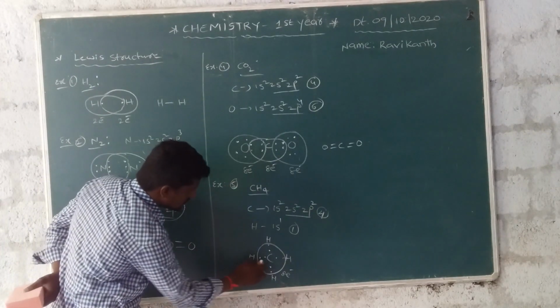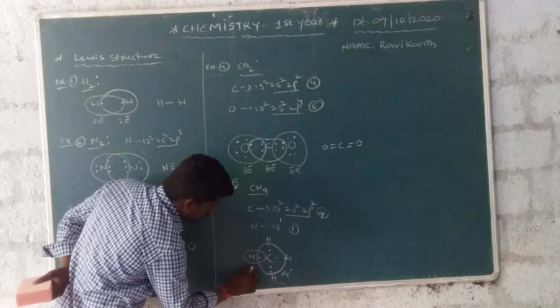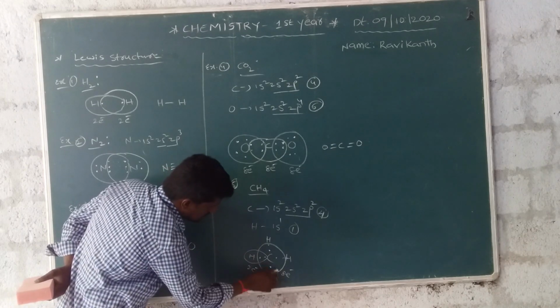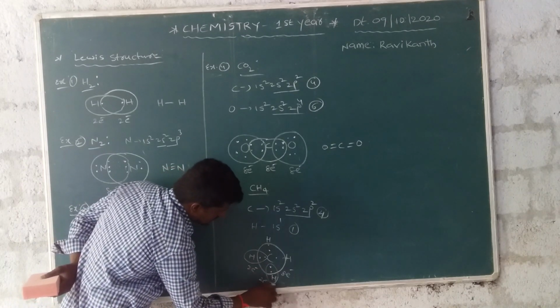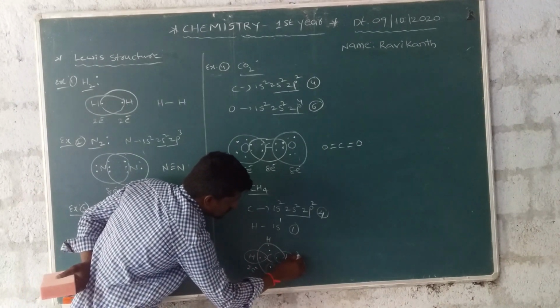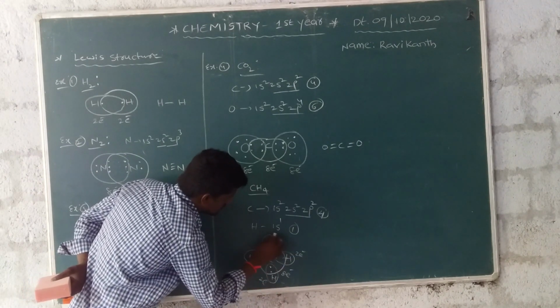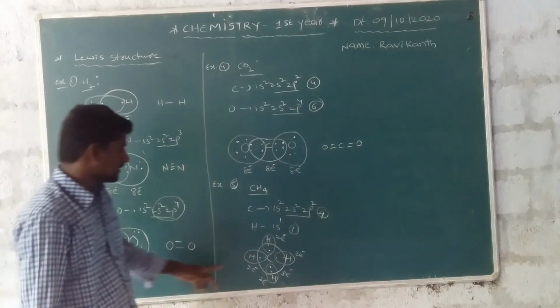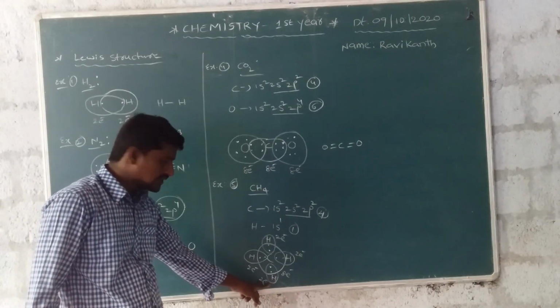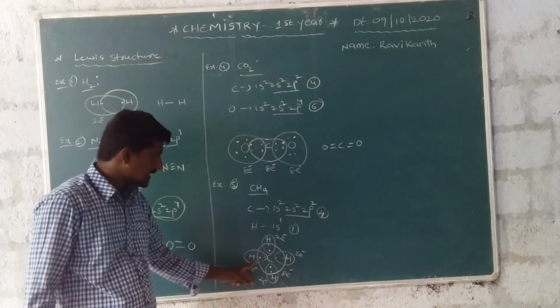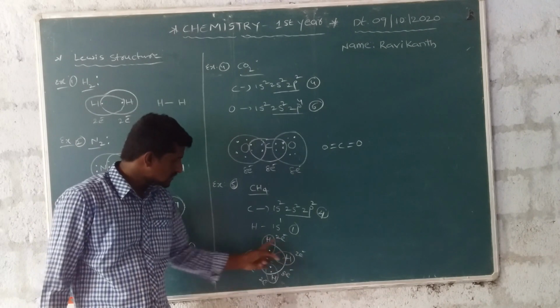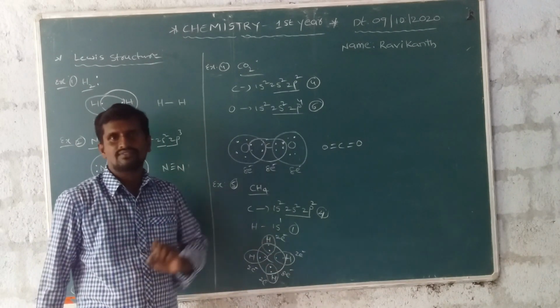And also each hydrogen has 2 electrons. Totally in this one, 2 electrons hydrogen, 2 electrons hydrogen, 2 electrons hydrogen. These are 2 electrons, also a stable configuration.